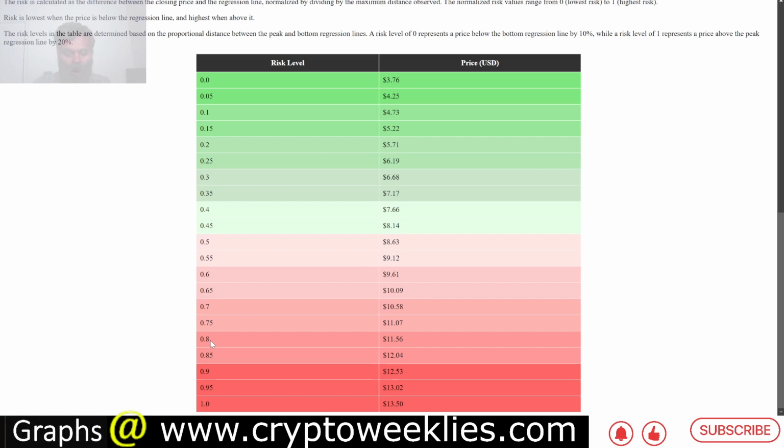Per this model, a moderately overvalued ICP is somewhere between $9.61 and about $11.56. So that's the moderate forecast per this model.